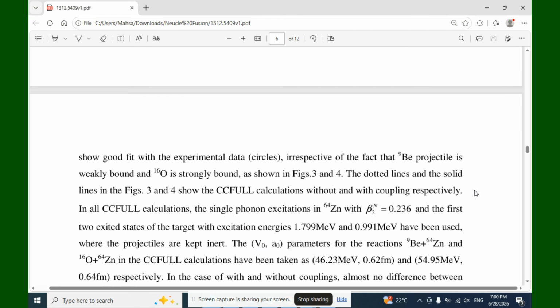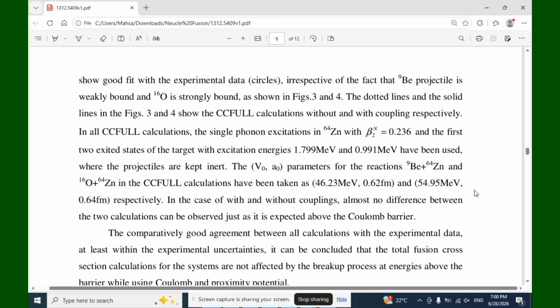The dotted lines and the solid lines in figures 3 and 4 show the CCFULL calculations without and with coupling respectively. In all CCFULL calculations, the single phonon excitation in zinc 64 with beta equal to 0.236, and the first two excited states of the target with the excitation energies 1.799 megaelectron volts and 0.991 megaelectron volts have been used, where the projectiles are kept inert.